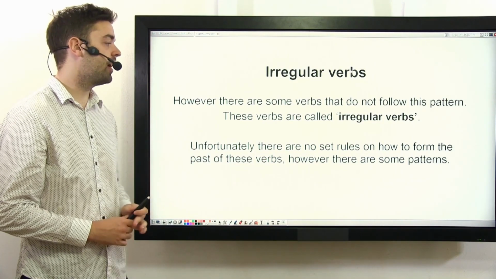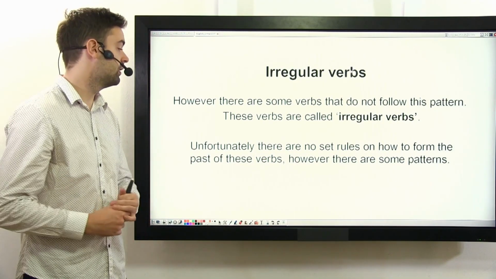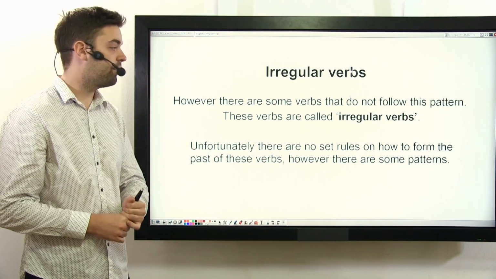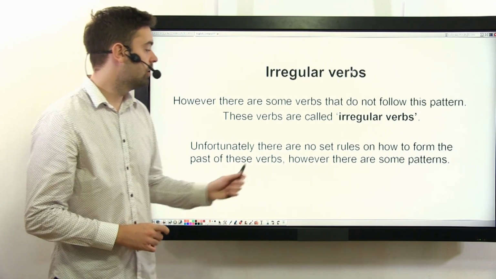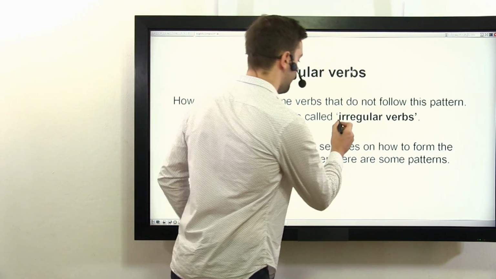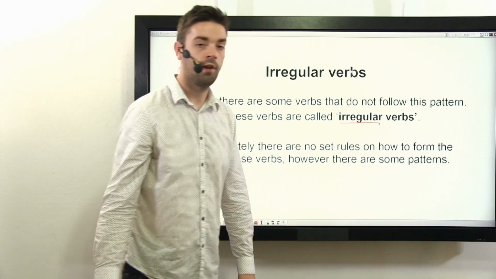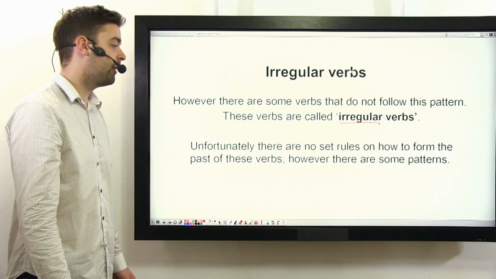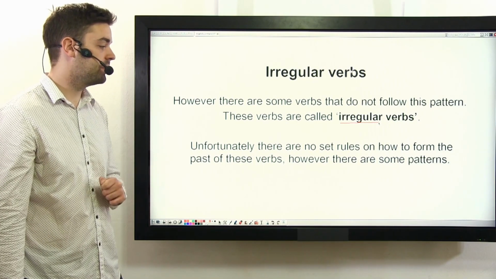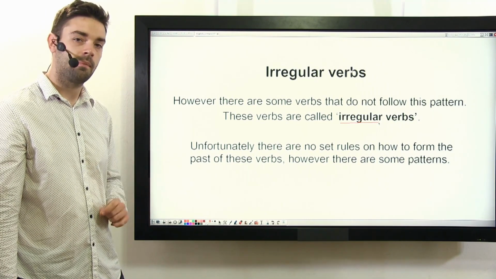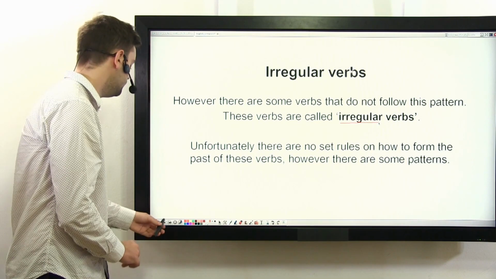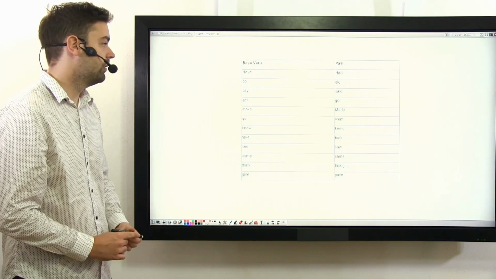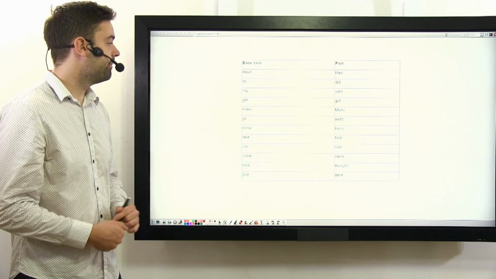However, there are some verbs that do not follow this pattern. The verbs that do not follow the add ed rule are called irregular verbs. Unfortunately, there are no set rules on how to form the past of these verbs. However, there are some patterns. Let's take a look at some.